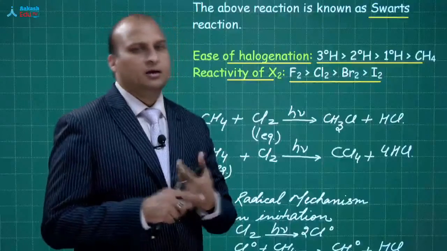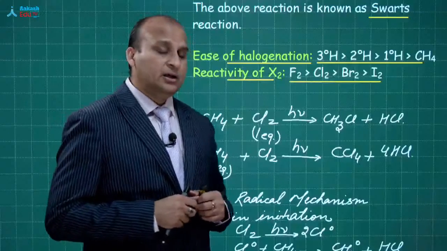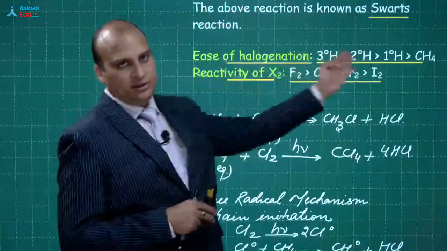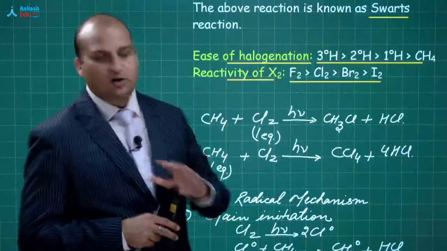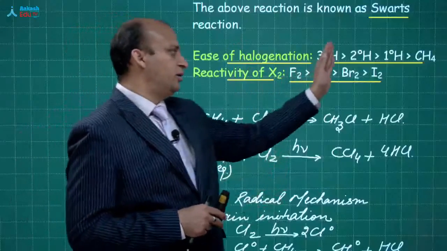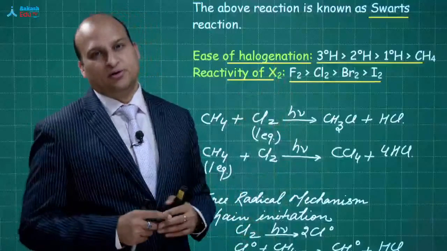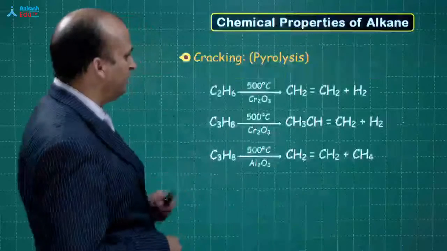No. Why? Because fluorine is highly reactive. Okay. Sir, all the hydrogens react equally? No. What is the order? 3 degree, 2 degree, then 1 degree. All the halogens react the same way? No. It is fluorine, chlorine, bromine and iodine. Okay. All these points are important, and this is what your note should be. Okay, beta? Let's go ahead now.